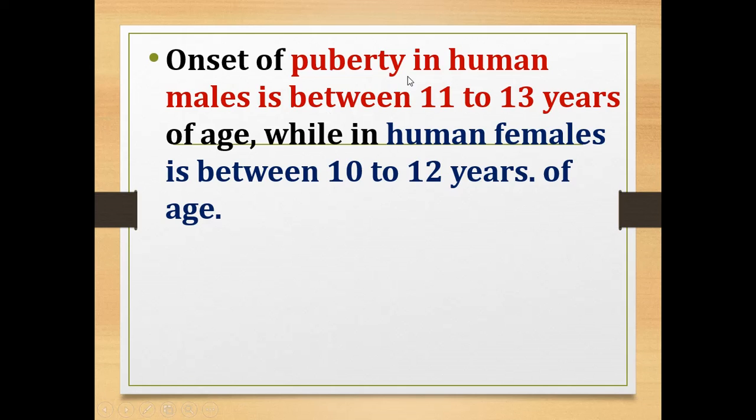Onset of puberty in human males is at 11 to 13 years. So human males will attain puberty at the age of 11 to 13 years. While in human females, it is between 10 to 12 years of age.